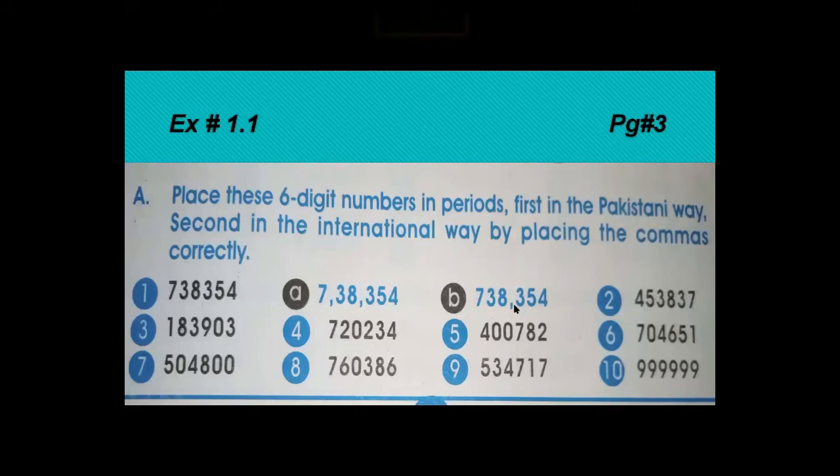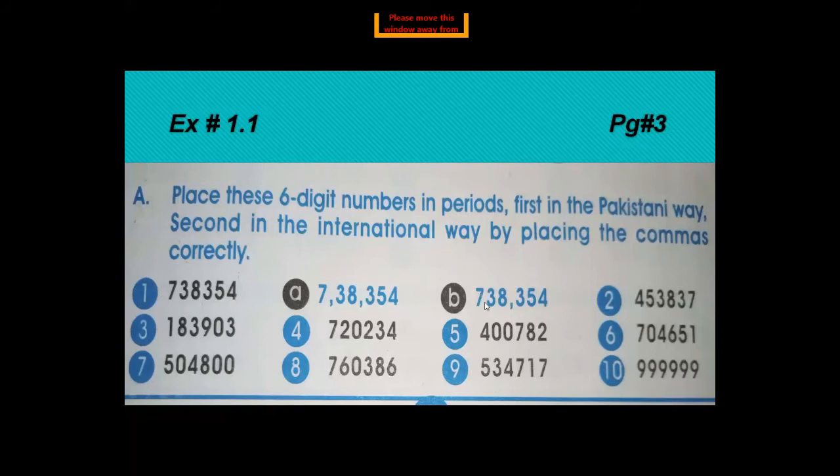Here we place it in the international way. I already told you in previous slides that in the international way we have to group in 3s. So starting from the right side, units, tens, 100, place a comma here. The first group is complete. Now another is 1,000, 10,000 and 100,000.